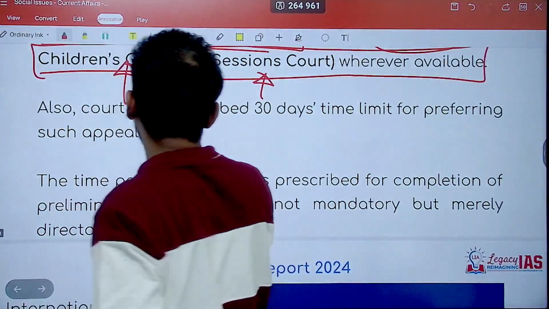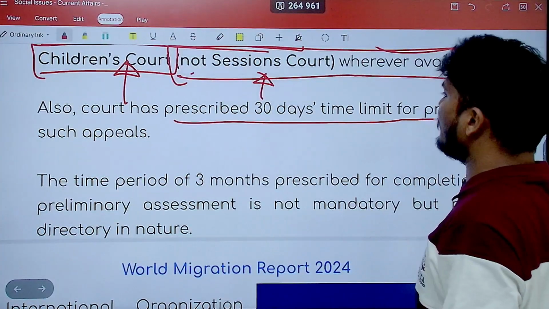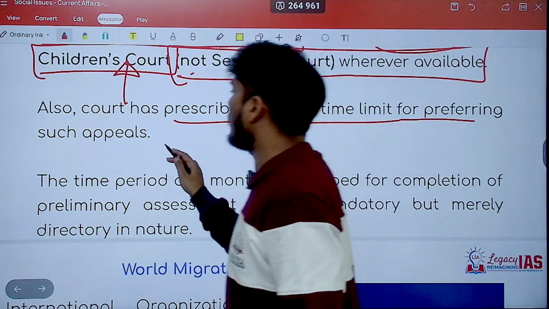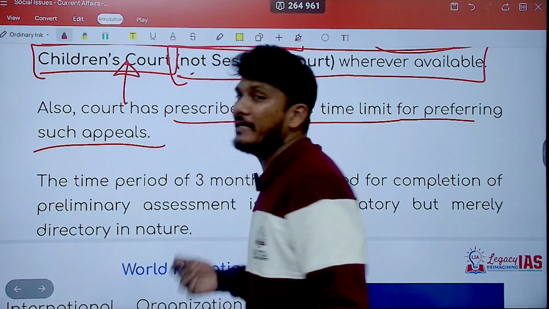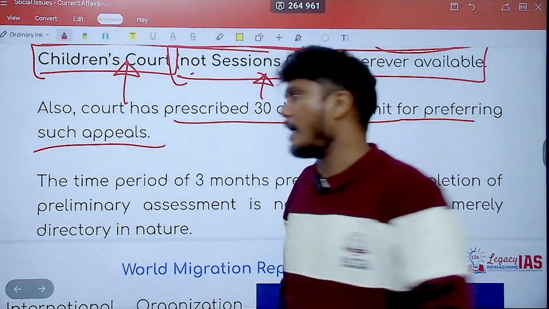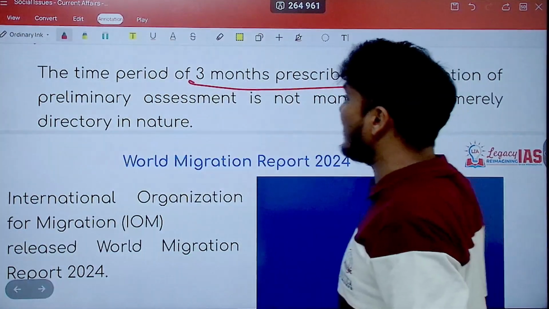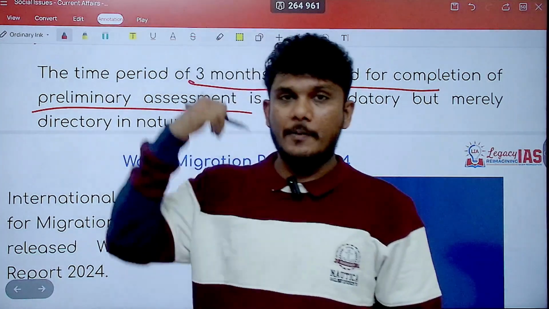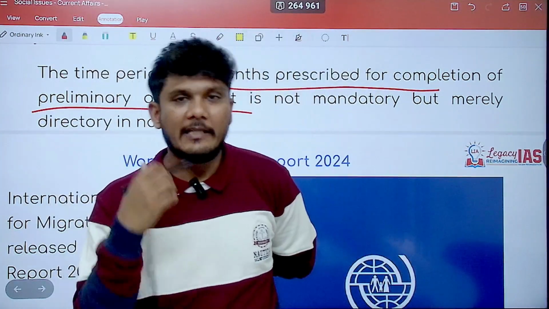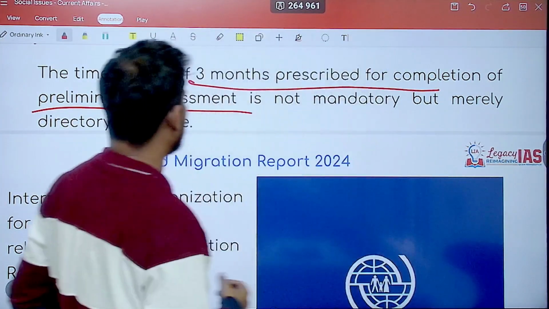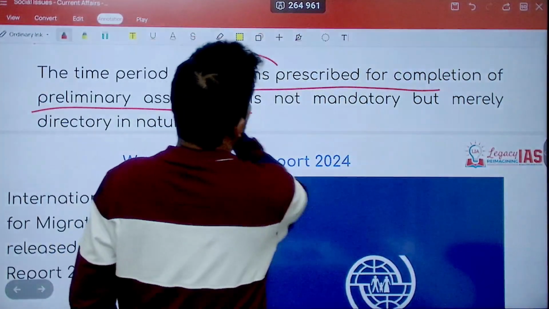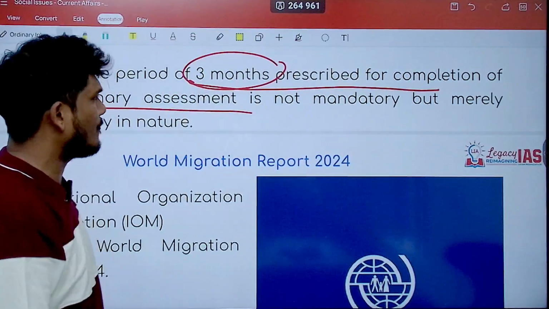Further, the court has prescribed a 30 days timeline for preferring such an appeal. So you have 30 days of time to come up with such an appeal. A time period of 3 months is prescribed for completion of the preliminary assessment that we talked about.